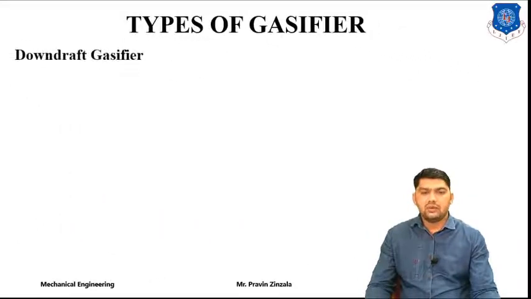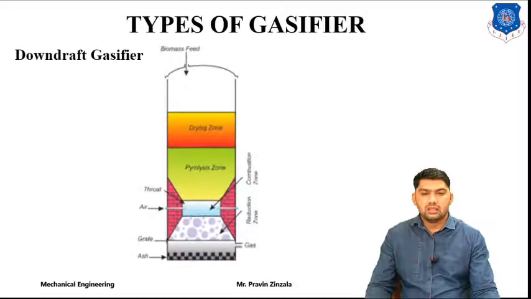The second one is the downdraft gasifier. It means the flow of the gas is from top to the bottom, or we can also say that we are collecting the gas from the bottom, so it's called a downdraft type gasifier. The construction is the same as the updraft gasifier, but the difference is that we are collecting the gas from the bottom.